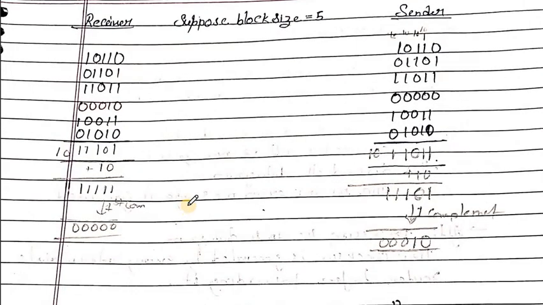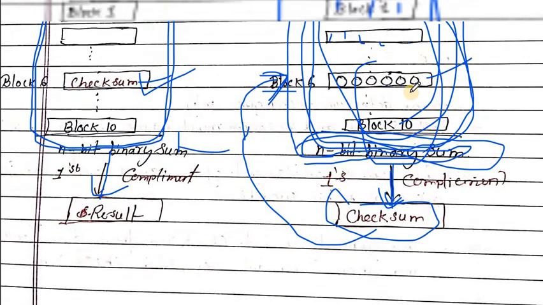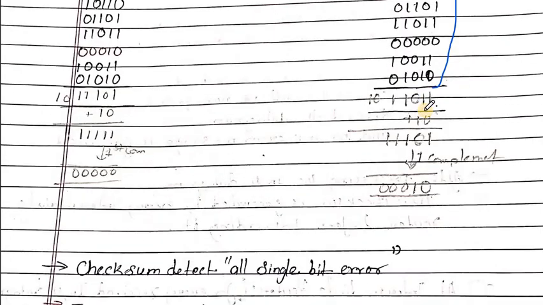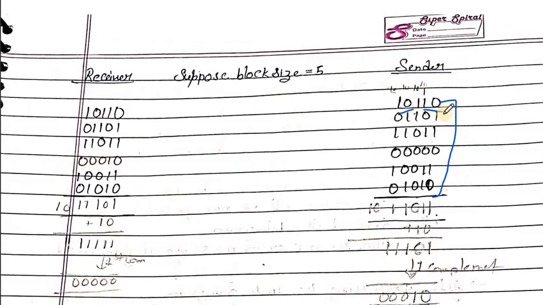Let's take an example. Here there is a sender. The sender has 6 blocks. We are not able to take 10 blocks of 16 bits here, so we take 6 blocks of 5 bits each, to understand how the checksum works. So the sender has 6 blocks, each of 5 bits. This is the checksum field, the checksum block, where initially all bits are filled with 0.